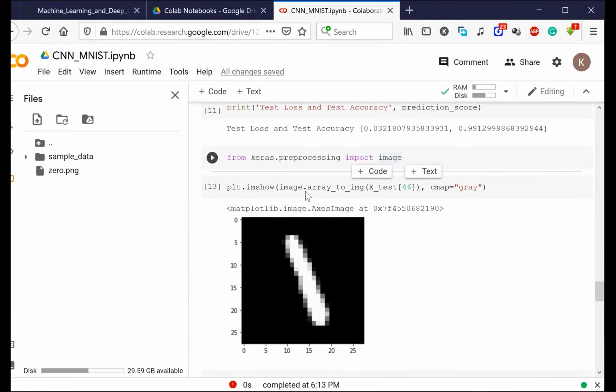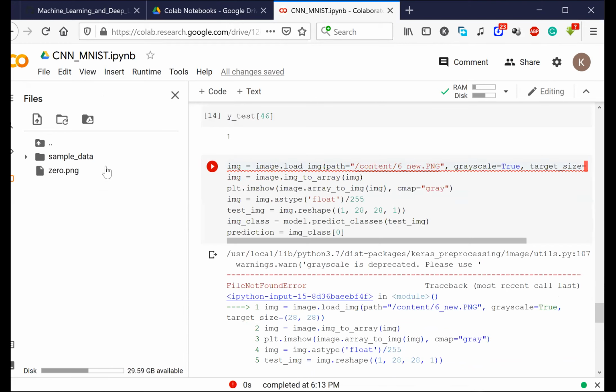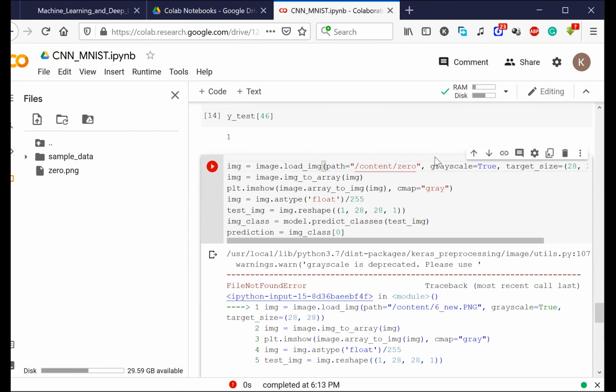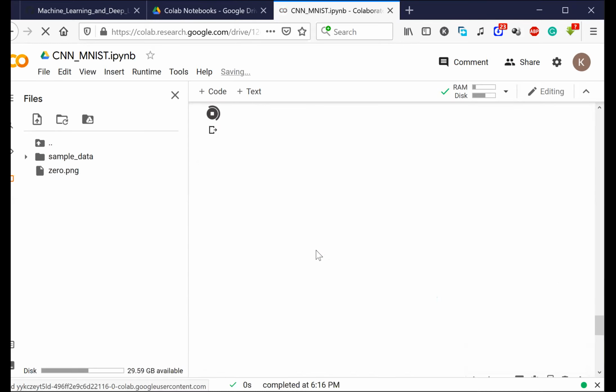Now I've written this entire code just for loading this image from my Google Drive. On the left hand side you can see that this image is on the Google Drive. Let me write the name of the image, 0.png, that is the image name. Let me run this code so that we, as human beings, can see what that image is.